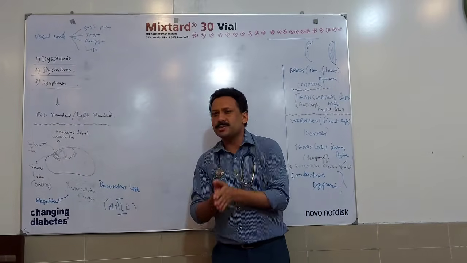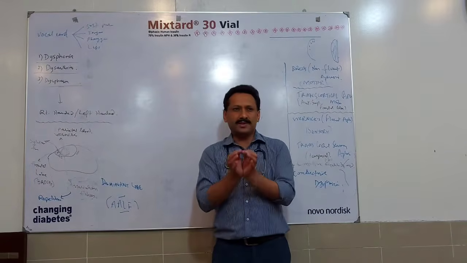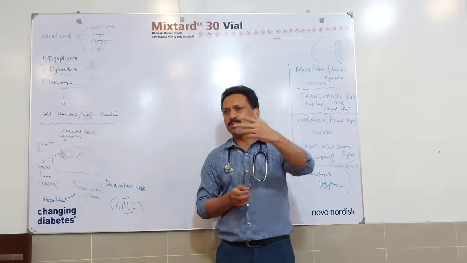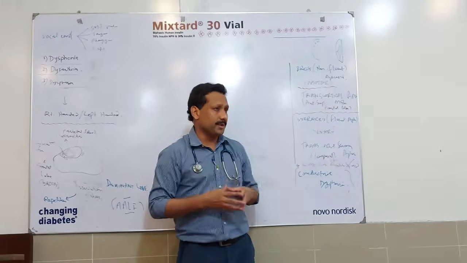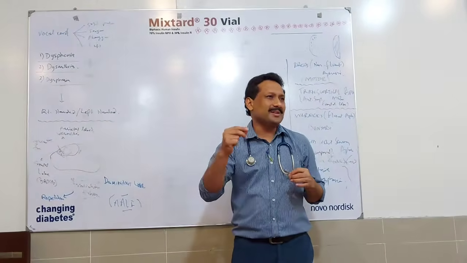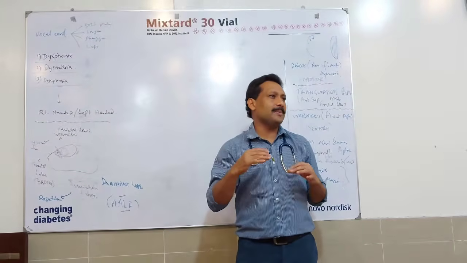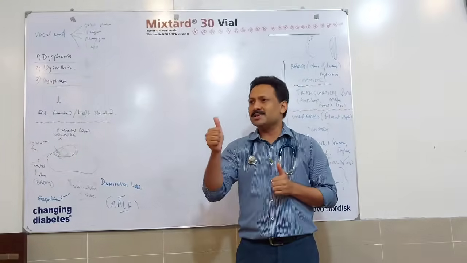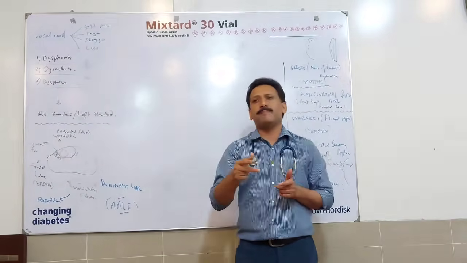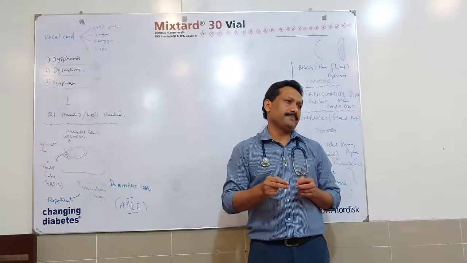Whenever somebody asks you for the definition of the dominant lobe, the simplest definition is: the lobe which contains the speech area is known as the dominant lobe. So what are the components of speech? We'll focus mainly on three components, however, classically there are five. One is naming, second is comprehension, third is repetition, fourth is writing, fifth is reading.